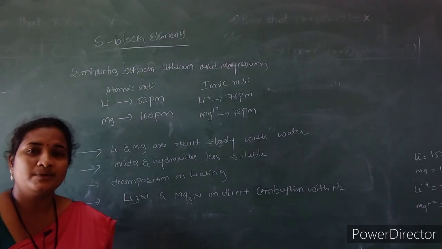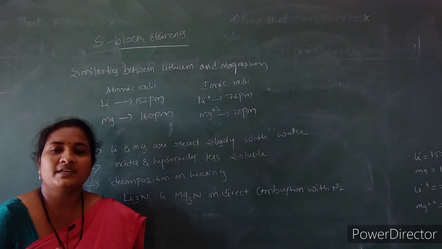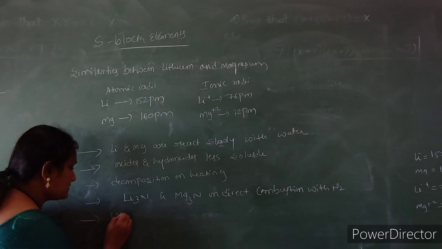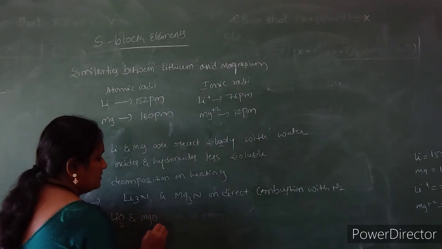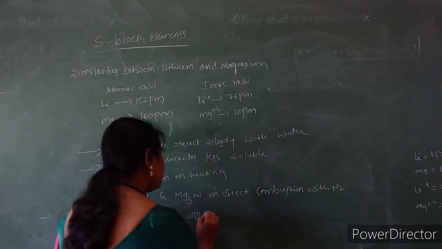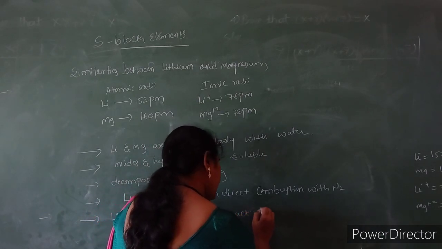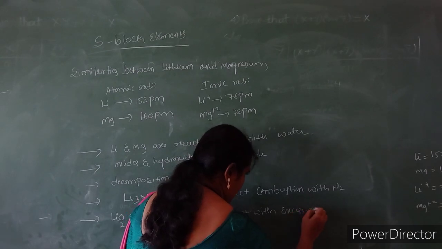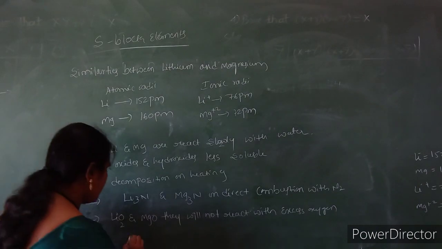Other alkali metals give superoxide formation by reacting with excess oxygen, but the lithium oxide and the magnesium oxide will not react with excess oxygen and do not form superoxides.